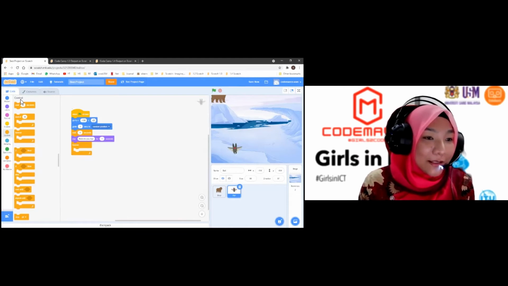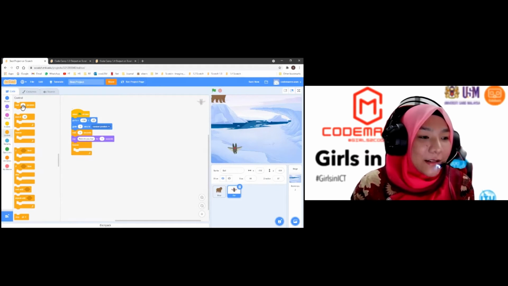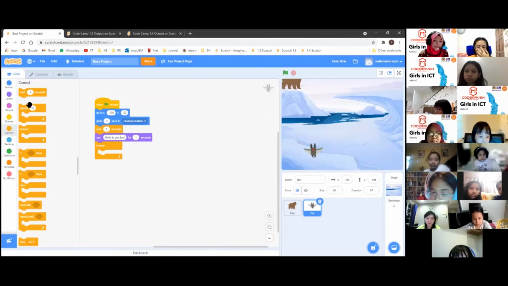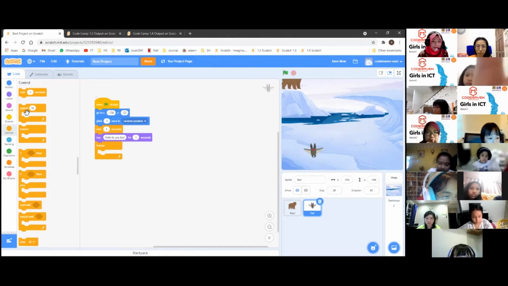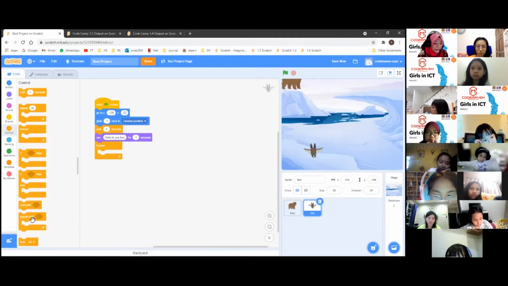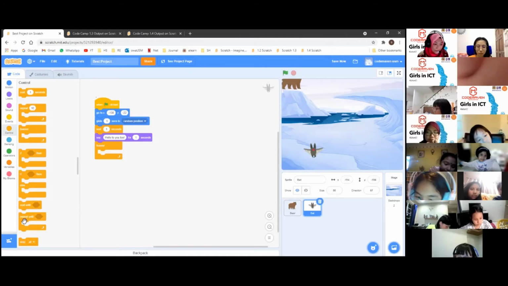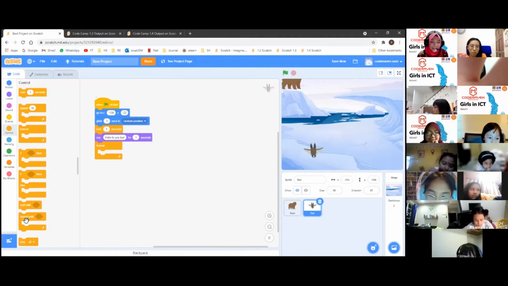If you look at this control area, there are two repeat blocks. There's one second from the top, repeat 10, so you can repeat a certain number of times. Or there's another one at the bottom, repeat until, and there's a diamond shape here. We are going to use that.